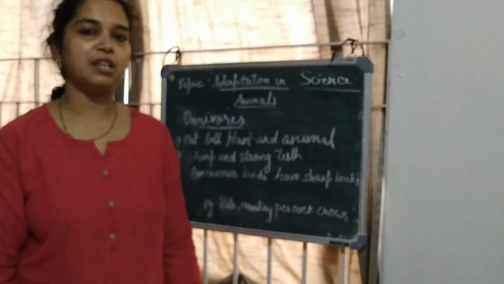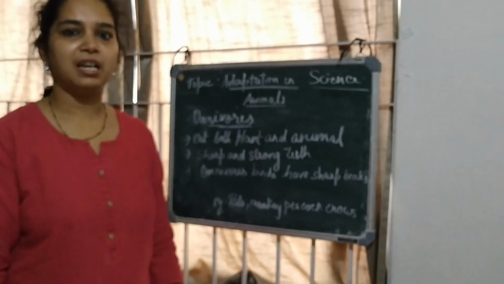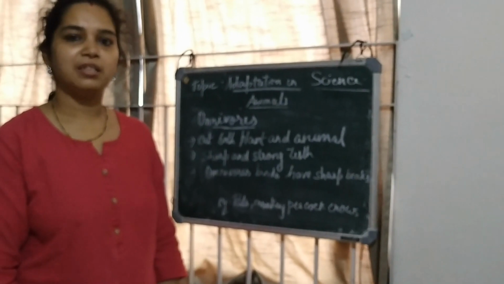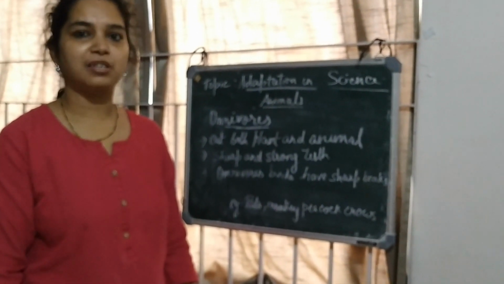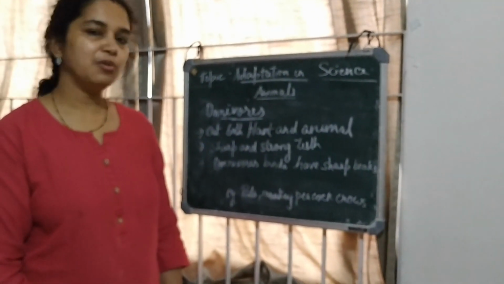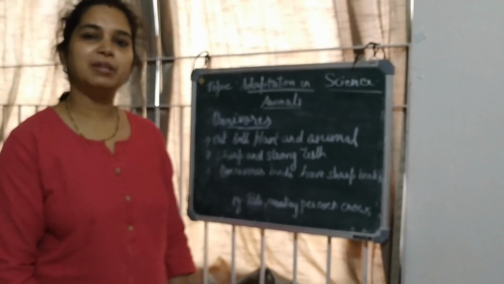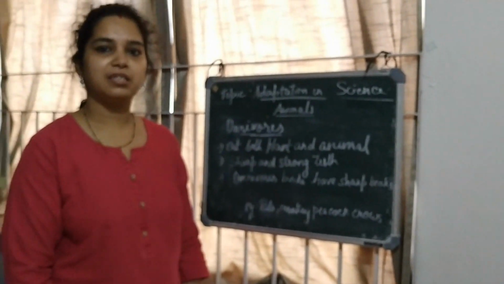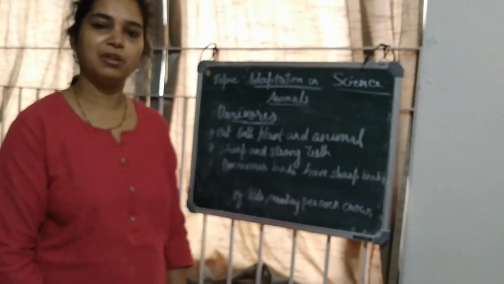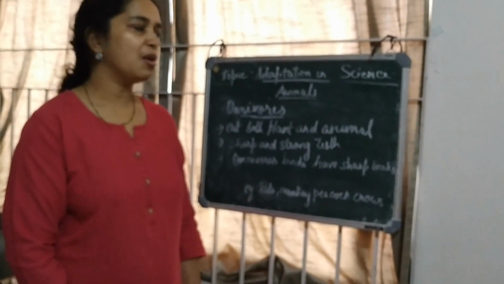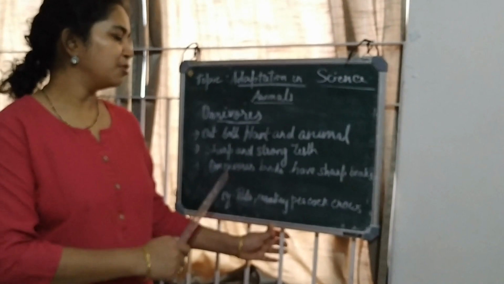They have very sharp and strong teeth so that they can cut animal flesh, and also broad teeth at the back to grind the plant parts. Omnivorous birds like the robin and crow have a very sharp beak so that they can cut the flesh of smaller animals. This is all about omnivores, which eat both plants and animal parts.